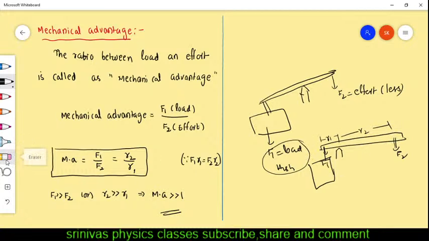Completed. With this, our equilibrium concept is completed. Now I am going to continue. Take the screenshot. Till now, is it clear? Equilibrium.